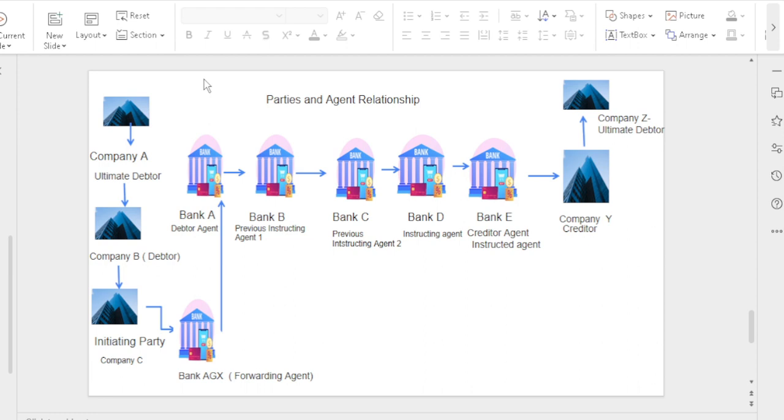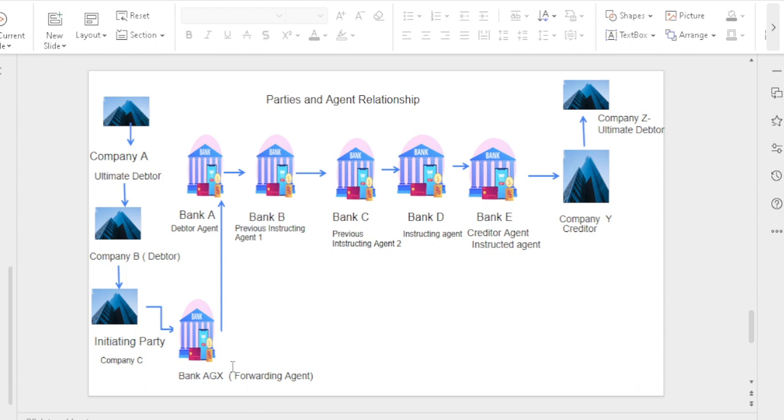the initiating party. After company C, the initiating party, sends the instruction to the forwarding agent, because the forwarding agent is a bank, they collect all the initiating party transaction information and forward it to the debtor agent, because the forwarding agent should be handled by a single bank. Okay, the forwarding agent is a single bank that handles multiple banks' transactions. After it goes to bank A, the debtor agent, it moves to the previous instructing agents bank B, bank C, bank D. Finally, it reaches bank E, the creditor agent. Finally, it reaches the creditor. The final amount should be credited to the ultimate creditor.